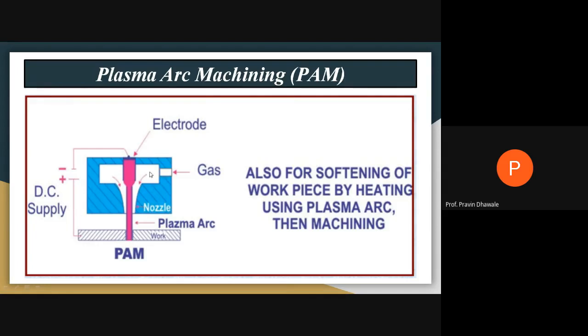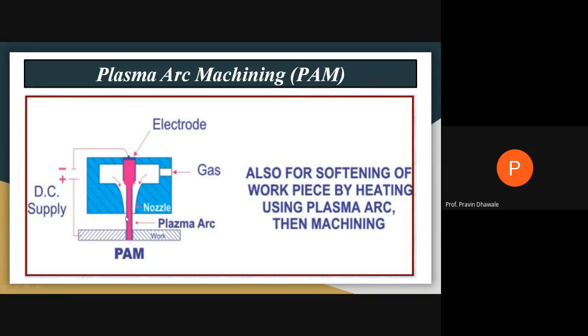Here gas is passed through this nozzle. This will be the electrode. When this gas comes out from the nozzle, the plasma arc is generated over here. For that purpose, the distance between the nozzle and the workpiece is kept at some standard distance, so that plasma is generated.